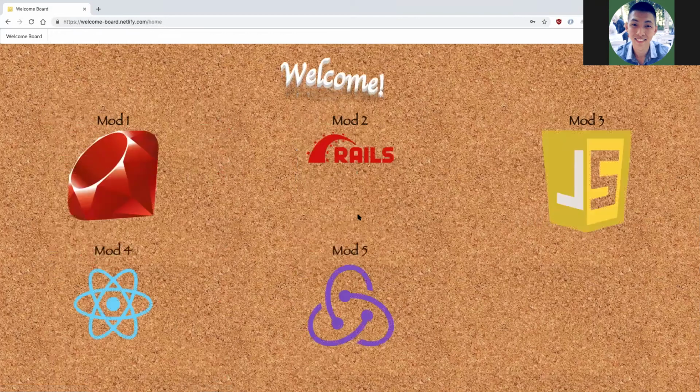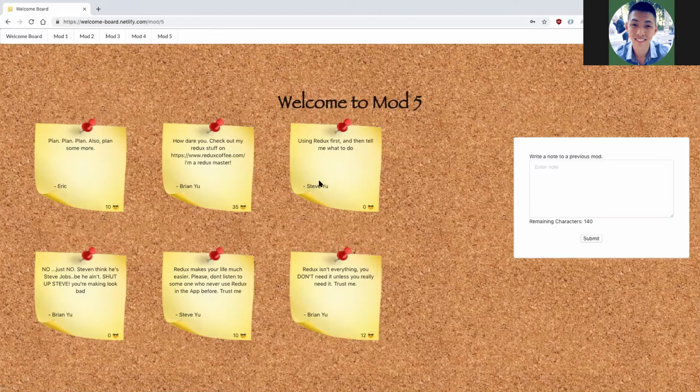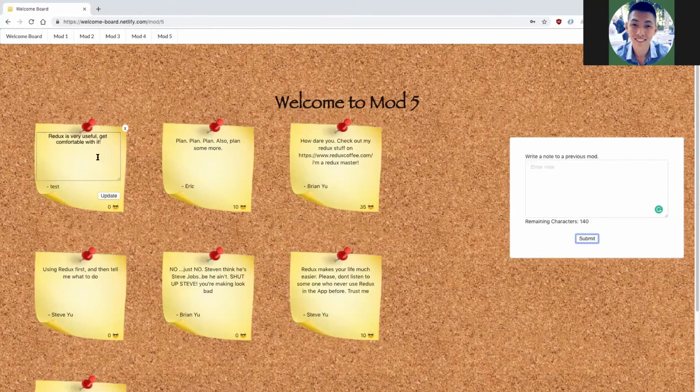Yeah. So if I say I moved to mod 5, then I will be able to leave advice. So Redux is very useful. Comfortable with it. And now it can be submitted.